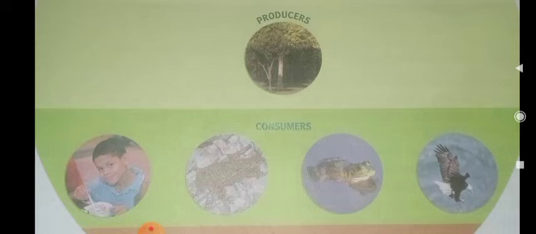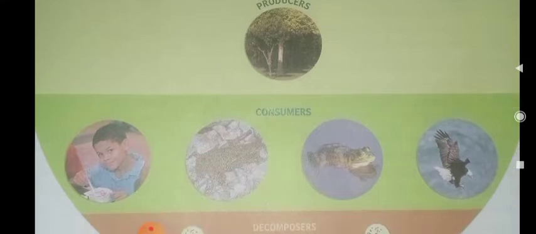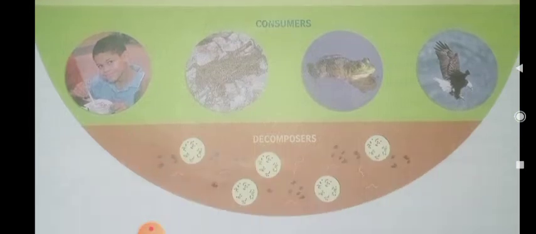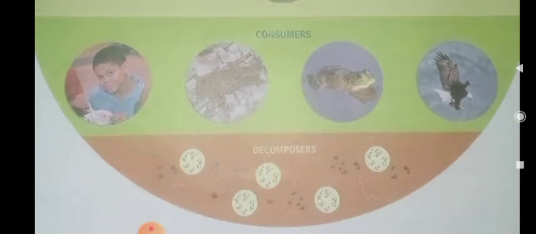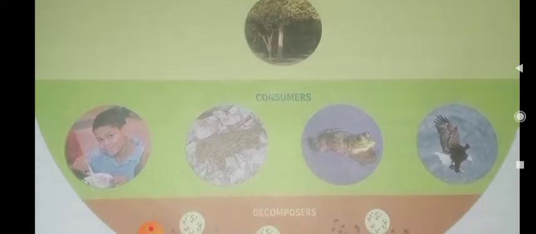What do you mean by consumers? Consumers are mainly animals and non-green plants. And decomposers are mainly microorganisms. So these three make up the biotic components.